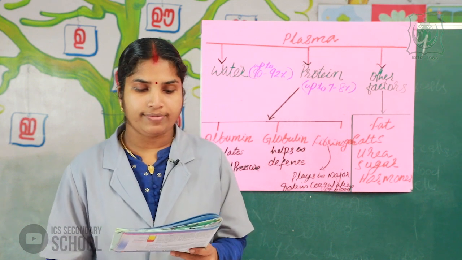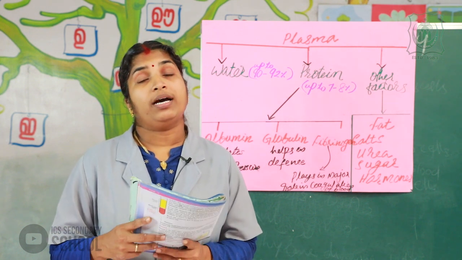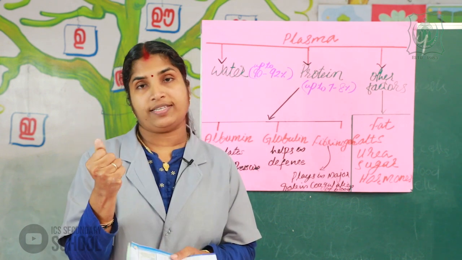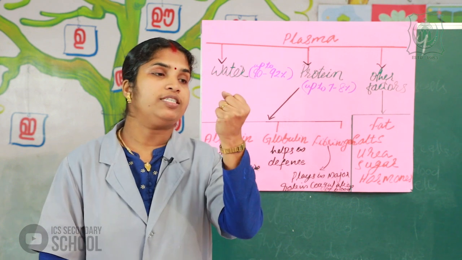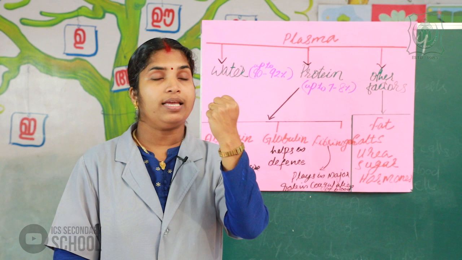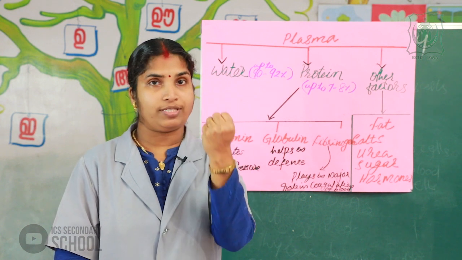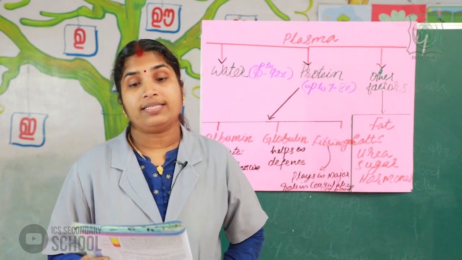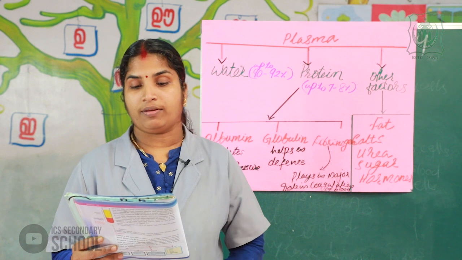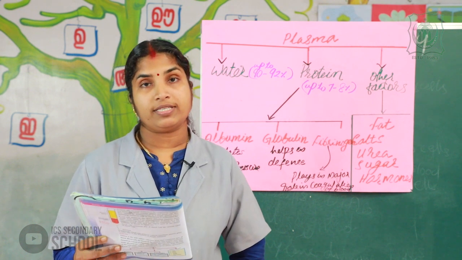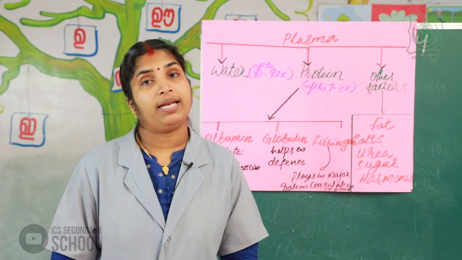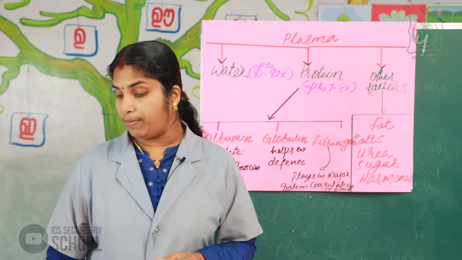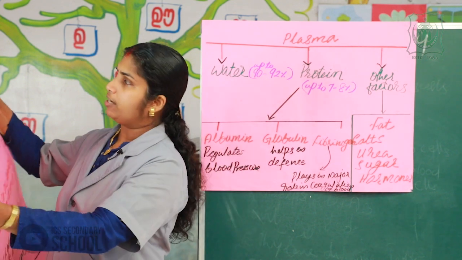The size of the human heart is equal to one's fist. Next, the heart is covered with a protective covering. It is a double layered membrane that covers the heart, known as the pericardial membrane. Please listen to the structure of the heart.